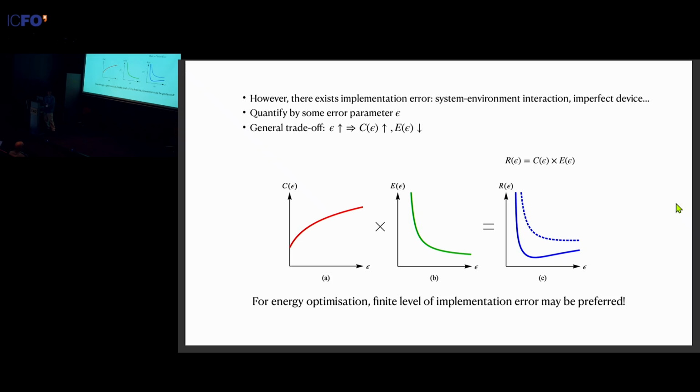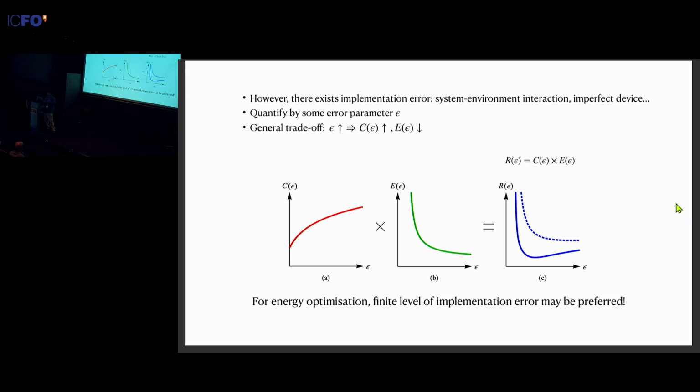When you combine them together, the total energy cost will also have an error dependence in the end. We'll be interested in scenarios where, as we increase the error, this total energy cost will drop first, but then eventually it will either plateau or grow. This is interesting from an energy perspective, because if we want to minimize the total energy cost of a protocol, it turns out that a finite level of implementation error is actually preferred, instead of trying to eliminate the error completely.